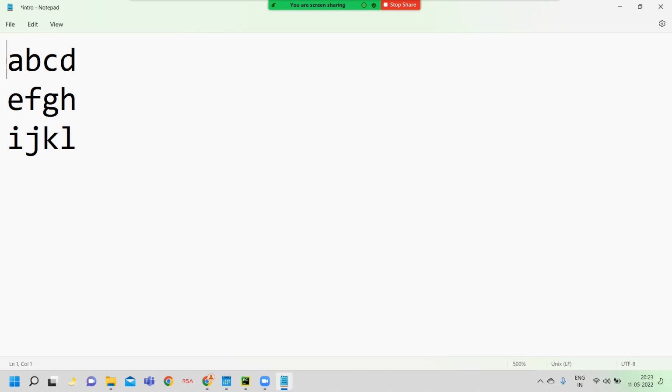Now, I want to add new content in between the old content. For example, I want to add new content here. You can add any number of characters, but when you add new content in between old content, this kind of concept is called insert.